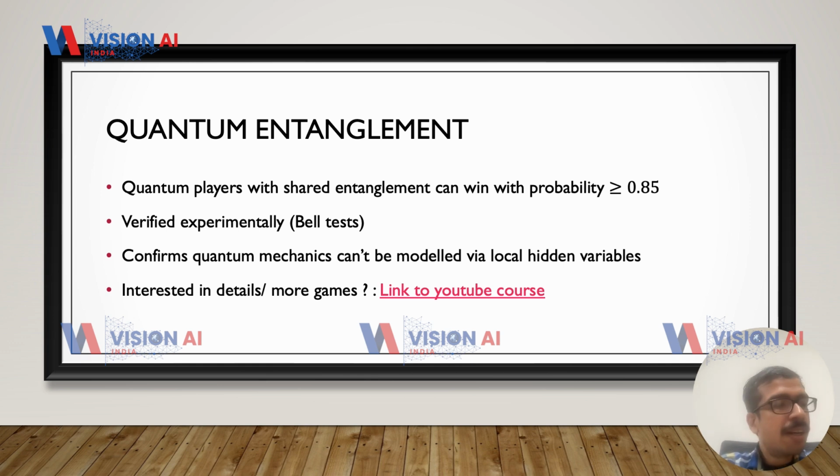We cannot use these hidden variables to reconcile these ideas in the new physics. And essentially what it also shows is that God, or the universe, actually does play dice. Nature is essentially random.